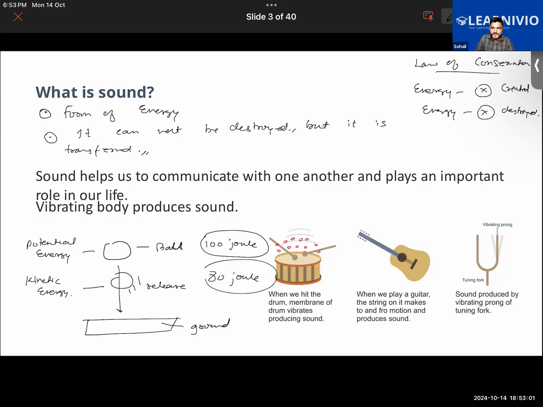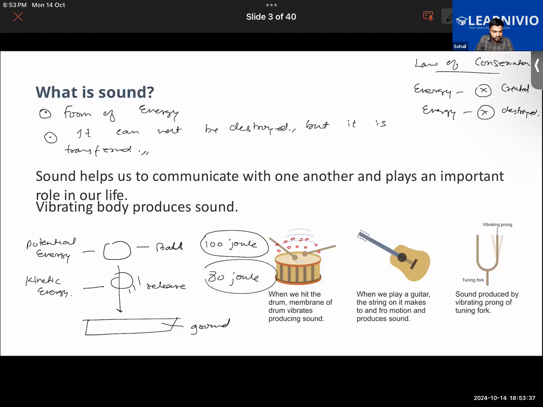Everyone, you guys getting my question? I'm saying that while I was holding it in my hand, it had a total of 100 joule of energy. While I released it, what happened? 80 joule converted into kinetic energy. You guys know about joule now, it's the unit of energy. So what happened to the remaining 20 joule? The moment it hits the ground, it produces sound energy. So that 20 joule converted into sound energy. Getting what I'm trying to say now?